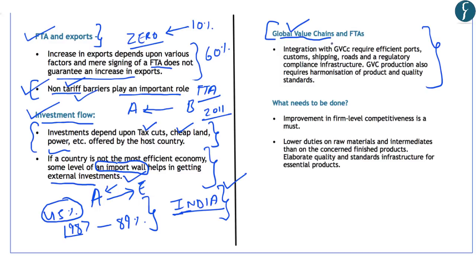However, in this background, the author has suggested that integration with the global value chains requires efficient port systems. It should have efficient customs officials. Then there should be efficient shipping, roads and regulatory compliance infrastructure. And also, global value chain production requires harmonization of product and quality standards. So in this case, he asserts that India has free trade agreements with ASEAN, Japan and Korea.